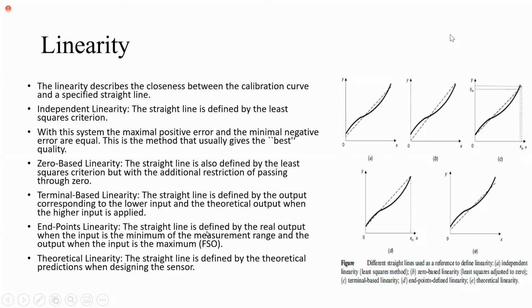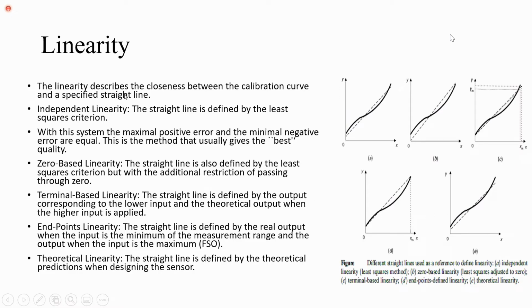Endpoint linearity. The straight line is defined by the real output when the input is the minimum of the measurement range and the output when the input is the maximum. In brackets, you can see FSO. FSO is a short form for the first order system. Theoretical linearity. The straight line is defined by the theoretical predictions when designing the sensor.